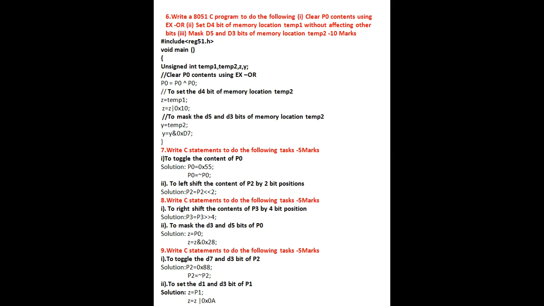For that you have to take the input as y = y AND 0xD7. So what is there in y? In y you have the temp2. In temp2 you have one data. In that data, D5 and D3 may be 1 or may be 0. So 0xD7 makes the D5 and D3 bits zeros. That gives 0 output.